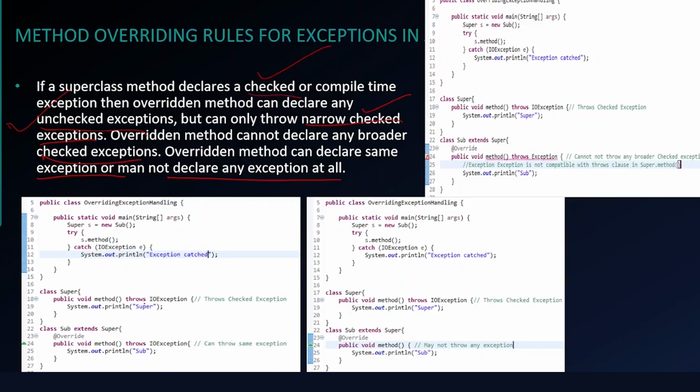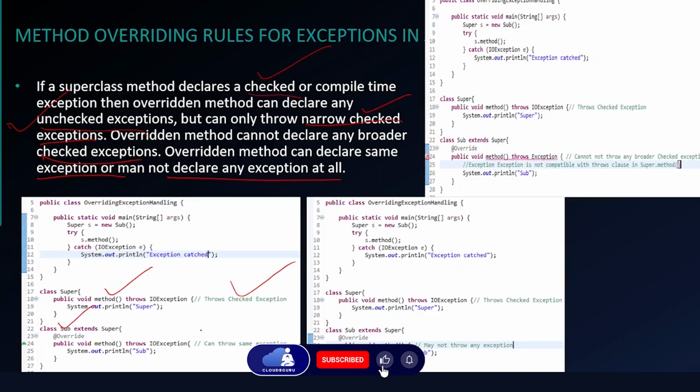In this example, the method here in the superclass throws a checked exception, and in the subclass we are overriding this method, so it can throw the same exception. That is allowed. Whatever checked exception was being thrown in the superclass, the same exception can be thrown in the subclass.